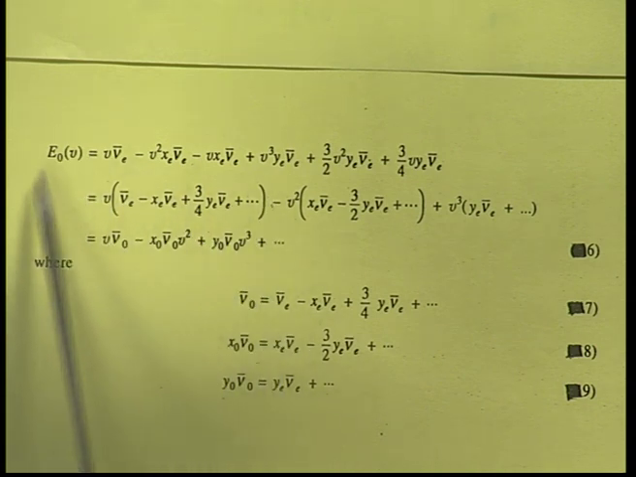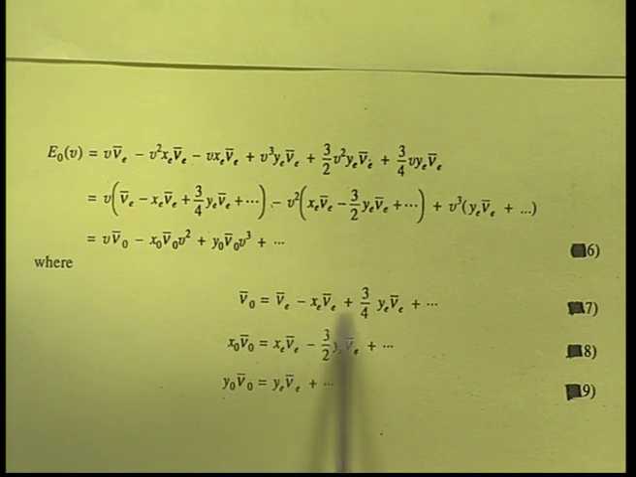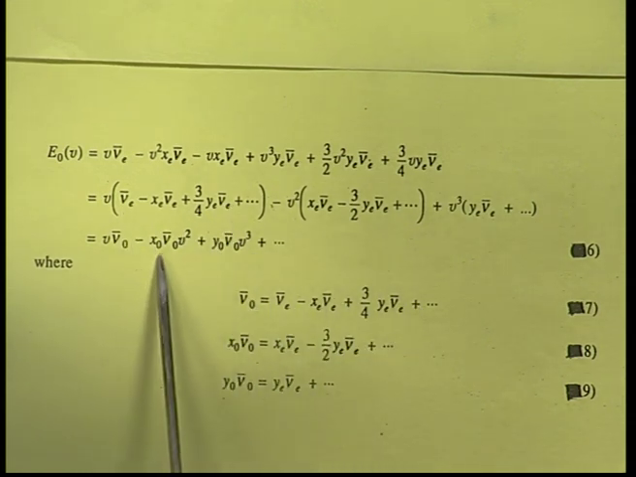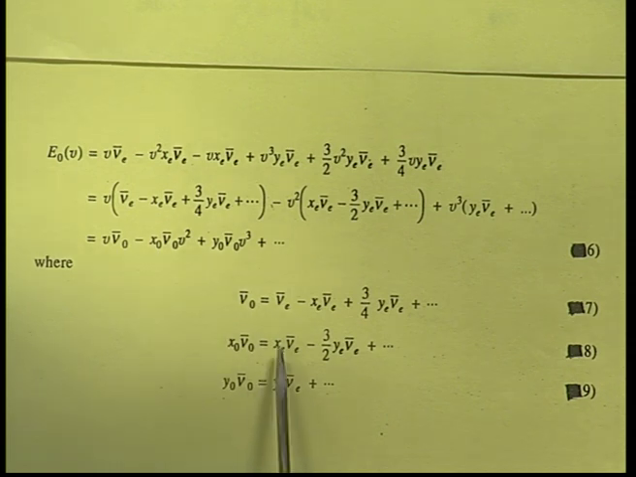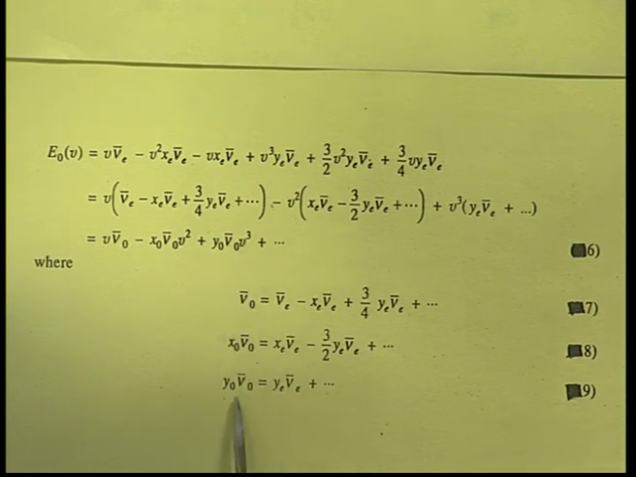Now, this is equal to this particular part, which we will call equation 6, where this nu 0 bar is equal to these terms which are there in the first part, and this x 0 nu 0 bar is equal to these terms which are in the second part of it, and y 0 nu 0 is equal to this part which is in the third one. We give these things equation numbers 7, 8 and 9.